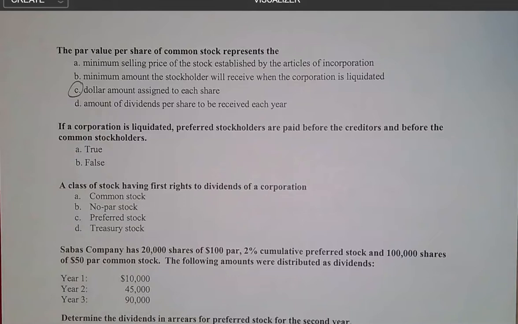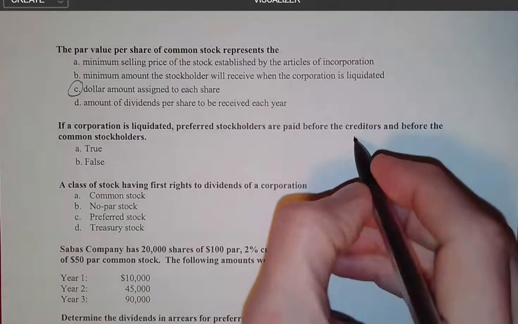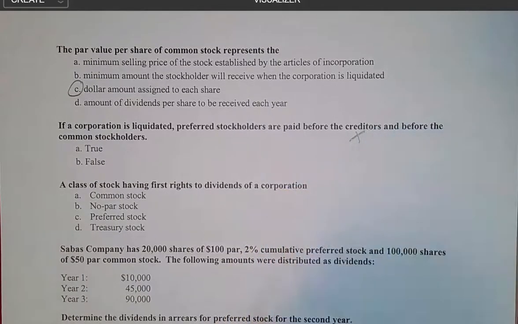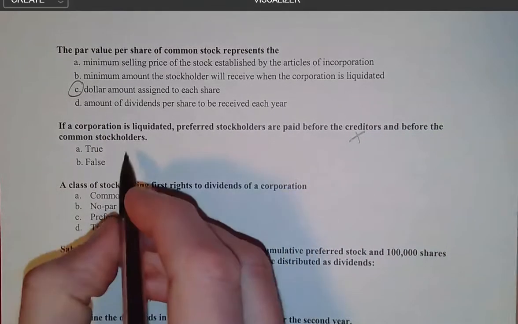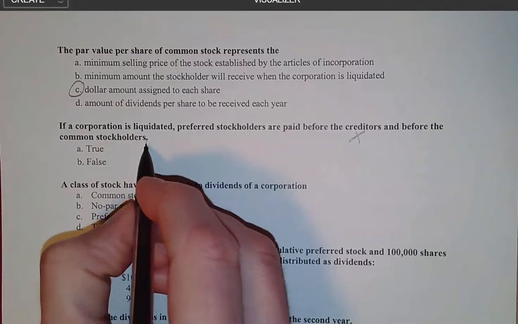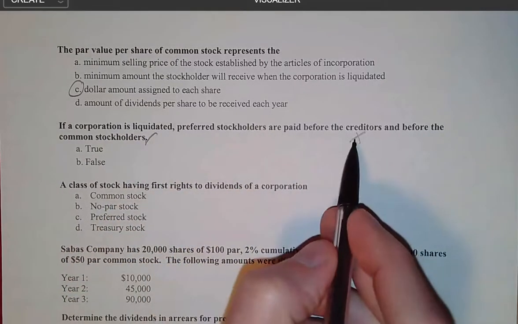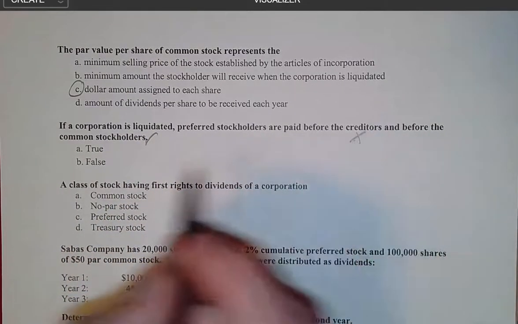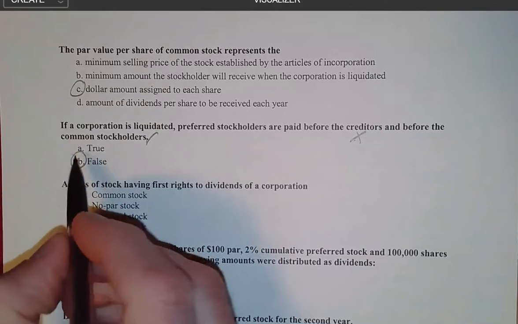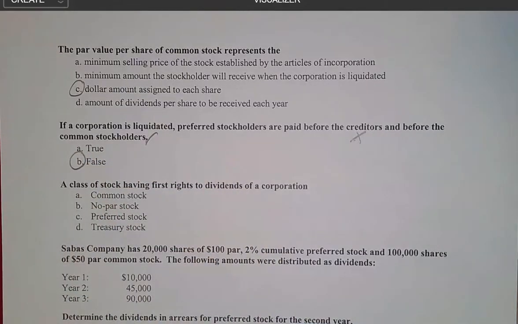If a corporation is liquidated, preferred stockholders are paid before the creditors and before the common stockholders. Well, after all, they are preferred stockholders, right? Except that we have a problem with this question: creditors must be taken care of first. Now, the second part, with the common stockholders, is true, but we messed it up with creditors. So this is going to end up being a false statement for that reason.